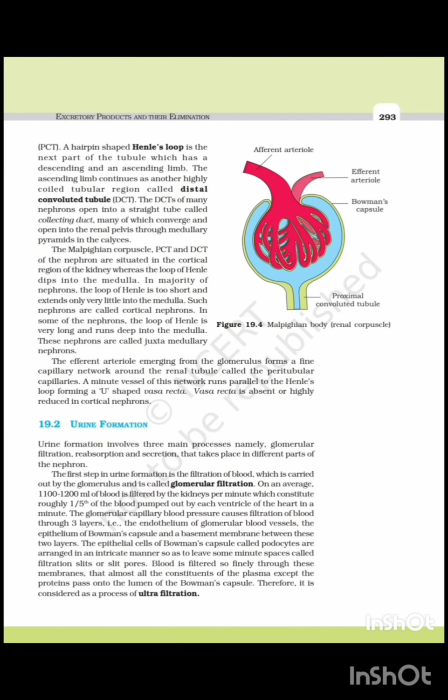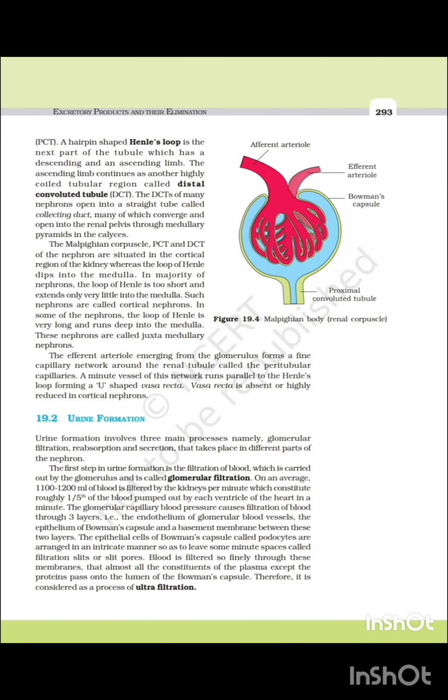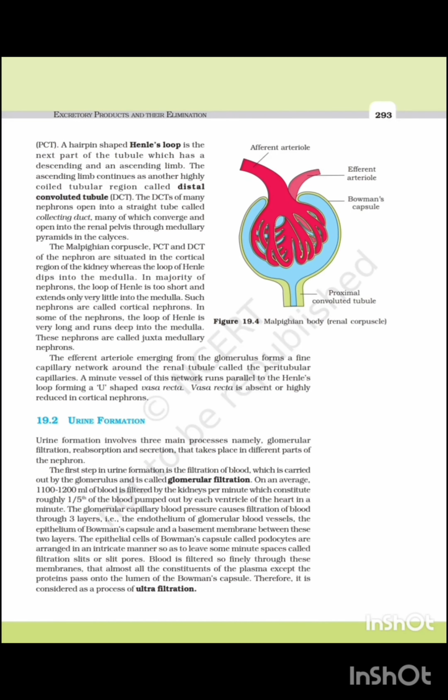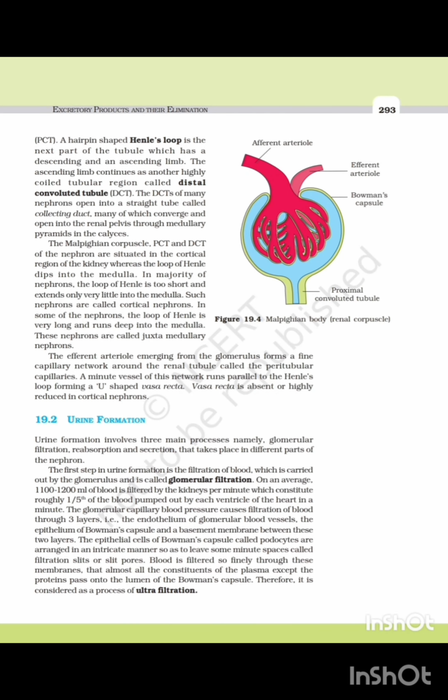How is JGA formed? JGA is formed by cellular modification in the region of the DCT and afferent arteriole at the location of their contact. Which cell releases renin? JG cells release renin. A fall of GFR can activate whom?